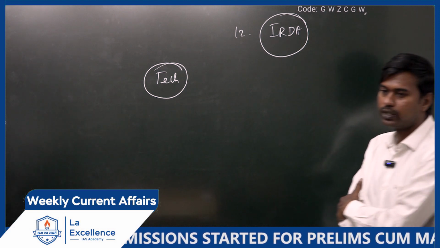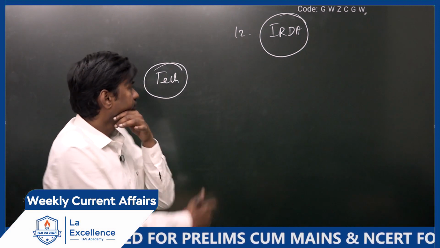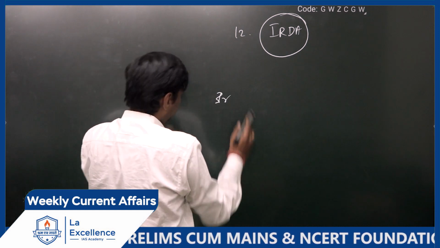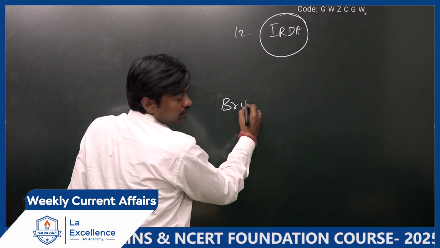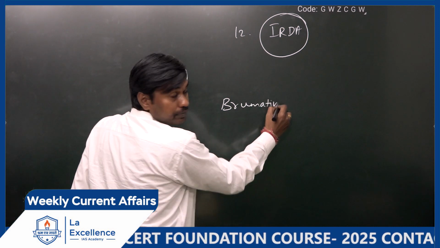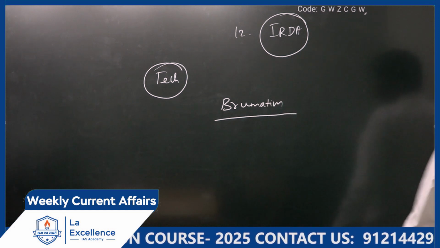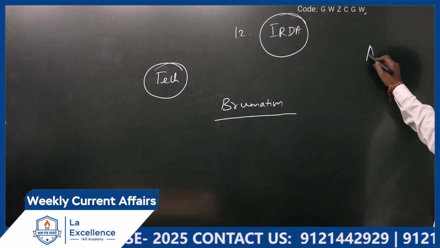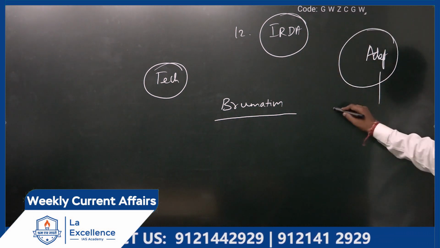Prelims fact sheet, come to that. What is the first one? Give me the spelling. Brumation. In environment, there are two concepts of how animals adapt to the environment.